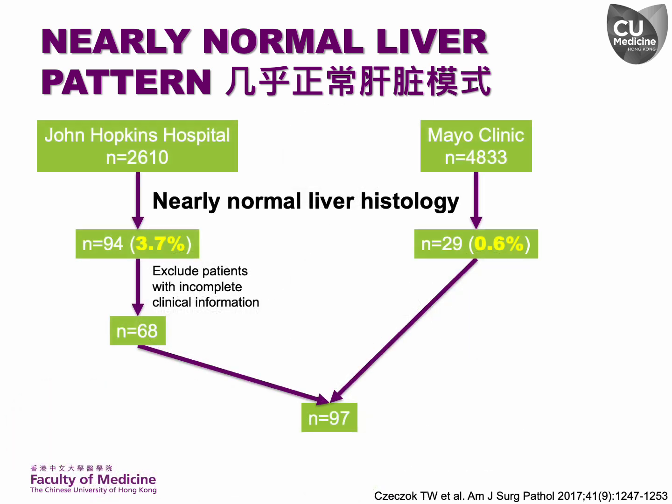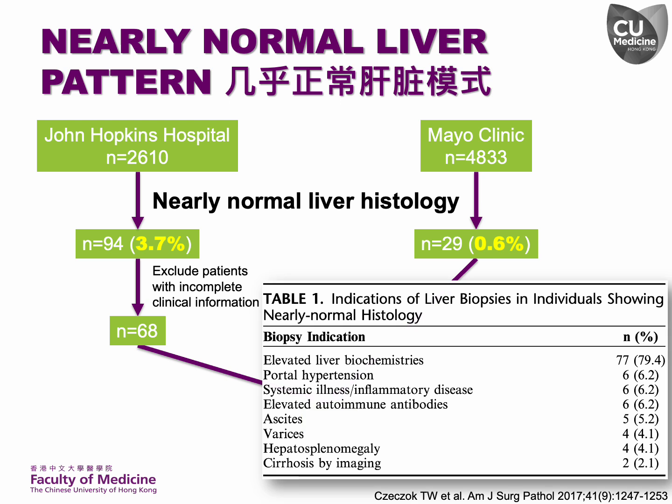A comprehensive study on the nearly normal liver histological pattern was conducted by colleagues at Johns Hopkins Hospital and the Mayo Clinic. Their research revealed that the frequency of encountering nearly normal or almost normal liver biopsies was 0.6% and 3.7% of all liver biopsies at these 2 institutions. A total of 97 liver biopsies from unique patients were included in their study after excluding those with incomplete clinical information. Notably, the most common indications prompting these biopsies were either elevated liver biochemistry results or clinical evidence of portal hypertension.